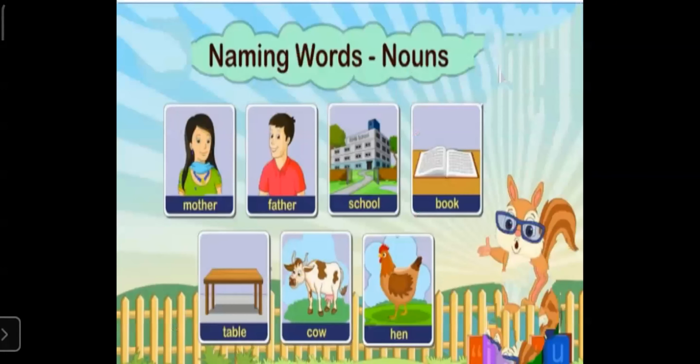See your picture of mother, father, school, book, table, cow, and hen are given. Mother and father are the naming words given to your parents. School is a naming word given to a place where you go to learn new things. Book is used to learn, so book is also a naming word given to this kind of object. And table is the name given to this kind of object, so table is also a naming word. And cow and hen are also the name of these animals, so they are also called naming words.